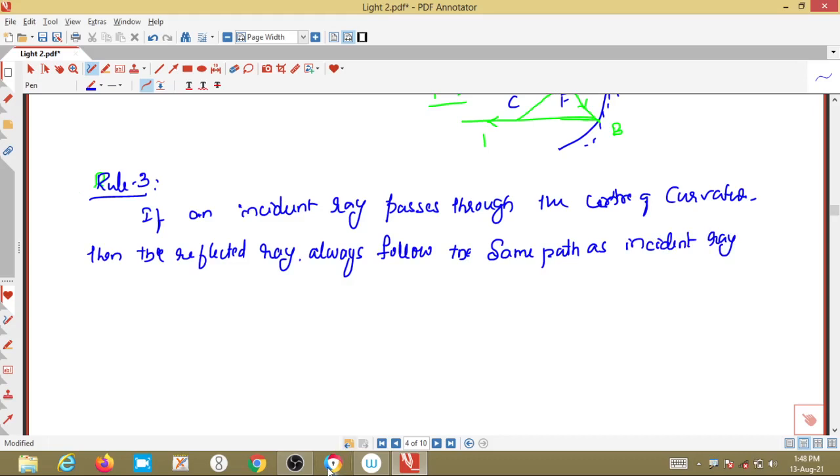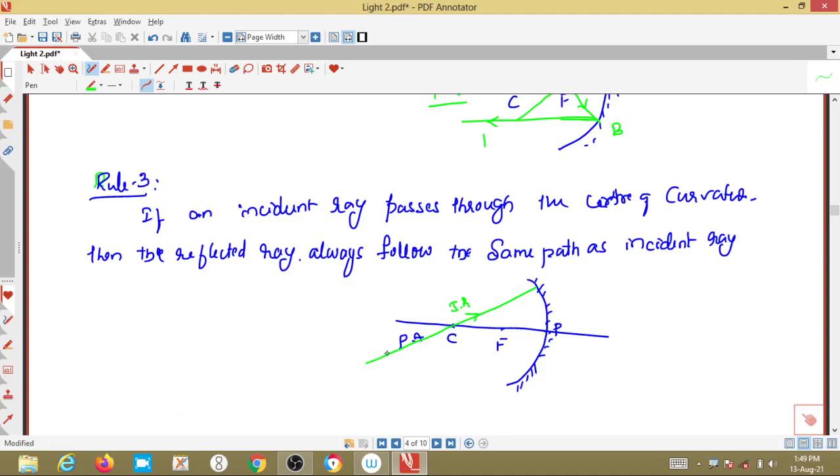How? You observe clearly, try to understand this one. It is a very easy concept. This is a concave mirror and this is the principal axis. We know this is the center of curvature, this is the focus point, this is the pole point. As I told, a ray is passing through this center of curvature and hitting the surface. Clear? This is the incident ray, right?